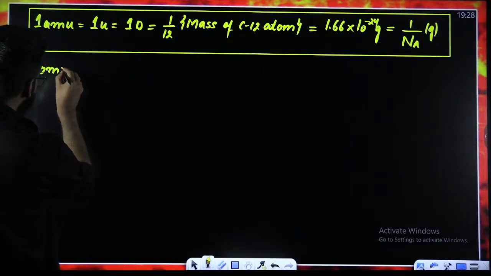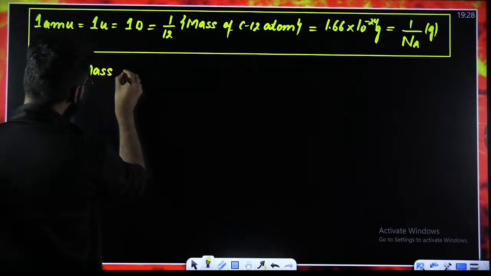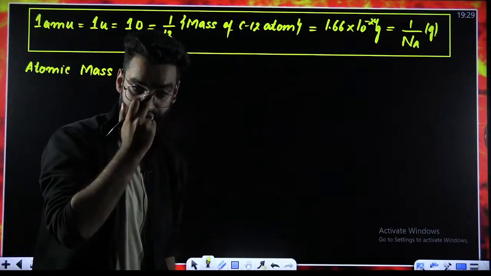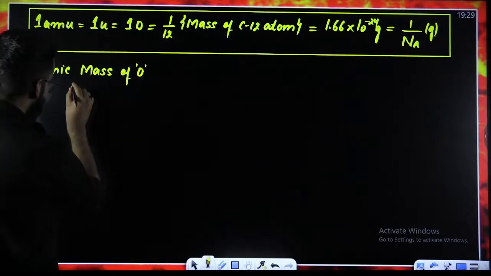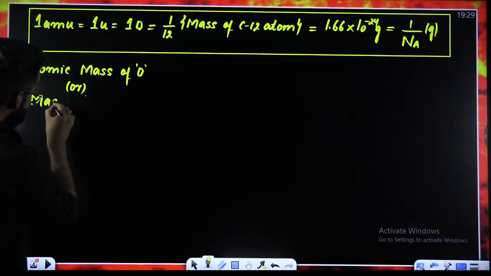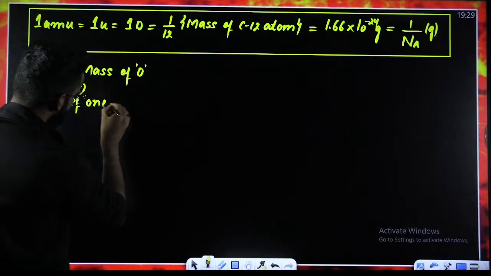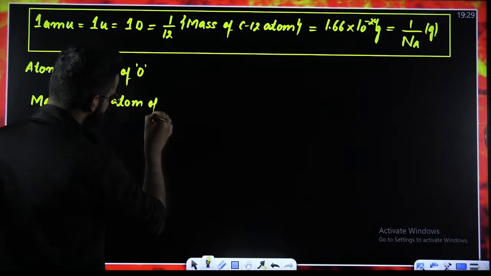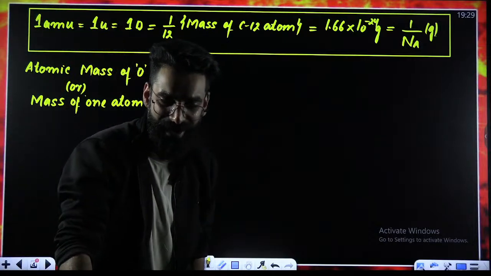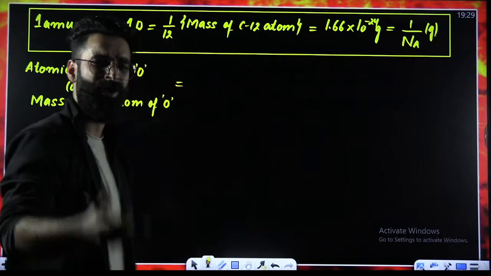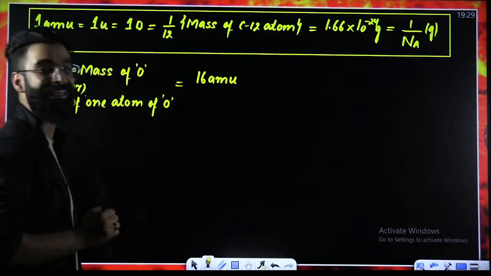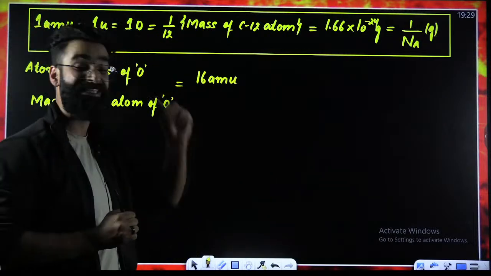I'm writing a term, for example, atomic mass of oxygen. If I ask you what is meant by the term atomic mass of oxygen, let me tell you, as per the definition, atomic mass of oxygen means the mass of one atom of oxygen. And I believe all of you must be knowing, atomic mass of oxygen is nothing but 16 AMU, right? Now the point is, what is meant by the 16 AMU?